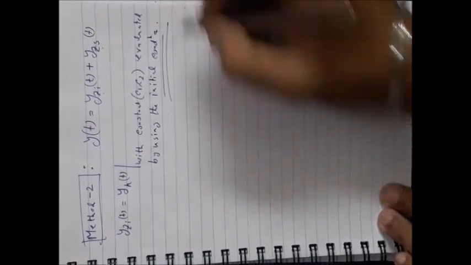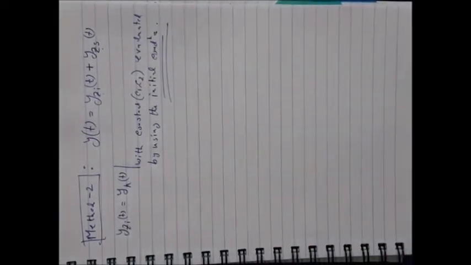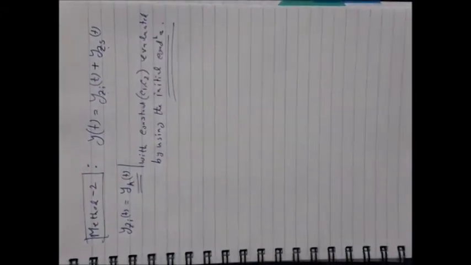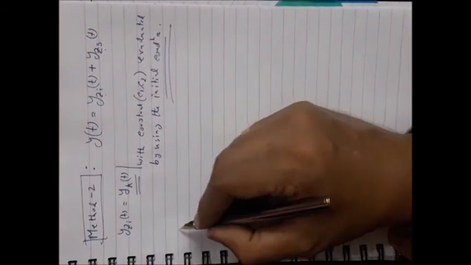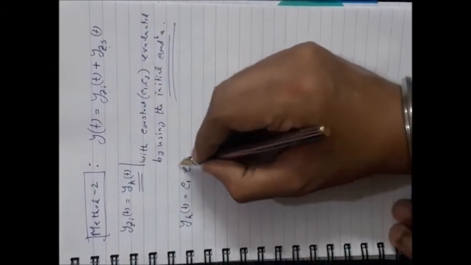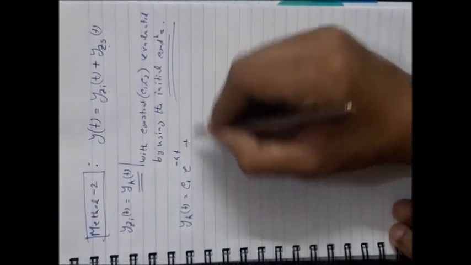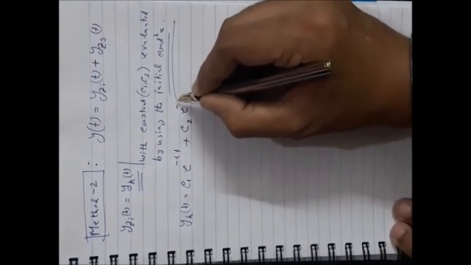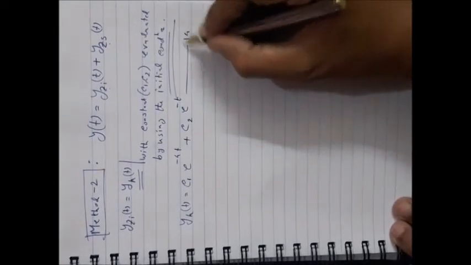Okay, so you have to find out the zero input response this way. You already have the homogeneous solution, so write the homogeneous solution. It was already there: c1 e to the power minus 4t plus c2 e to the power minus t. It is equation number 14, and you already have that.